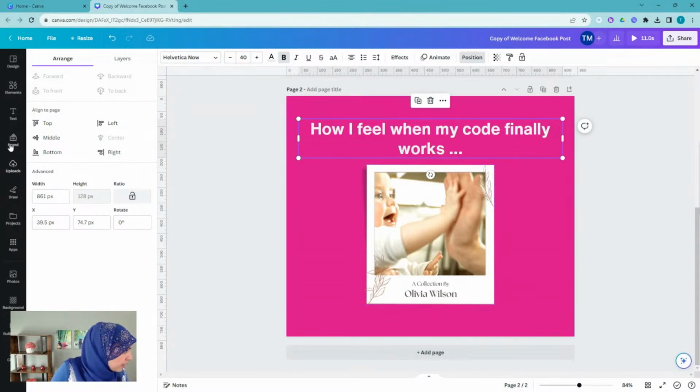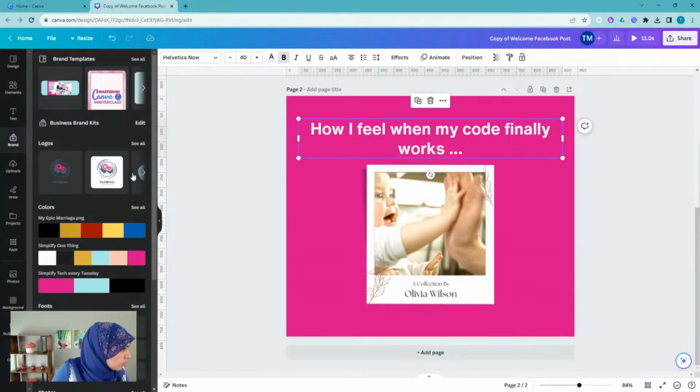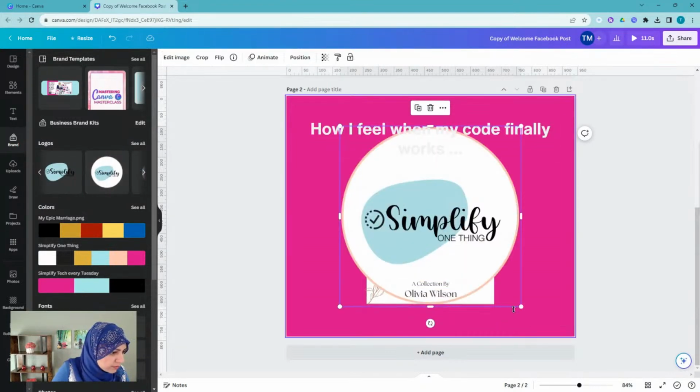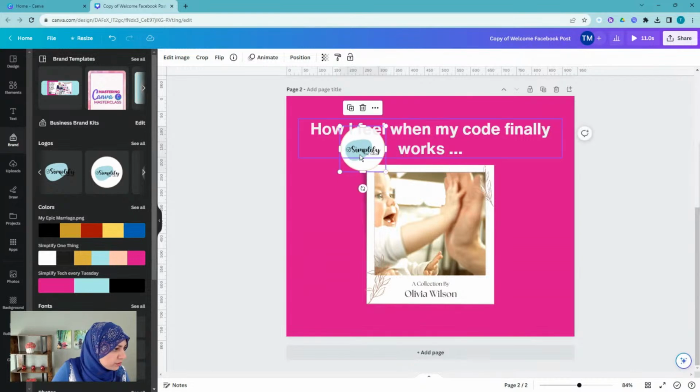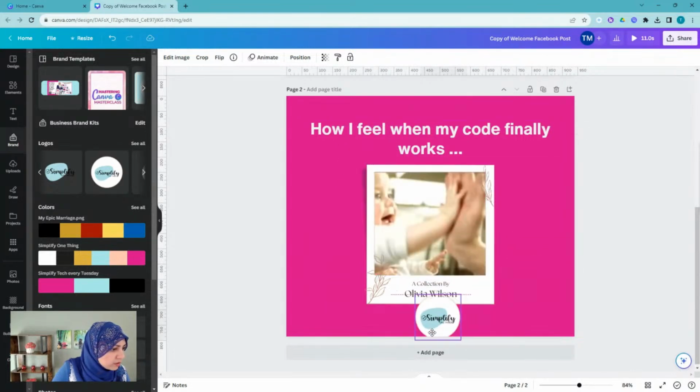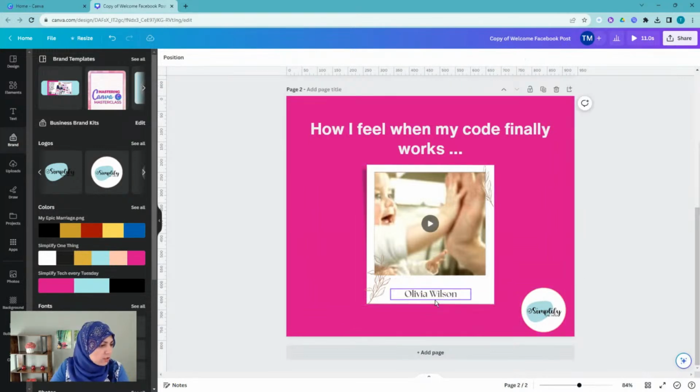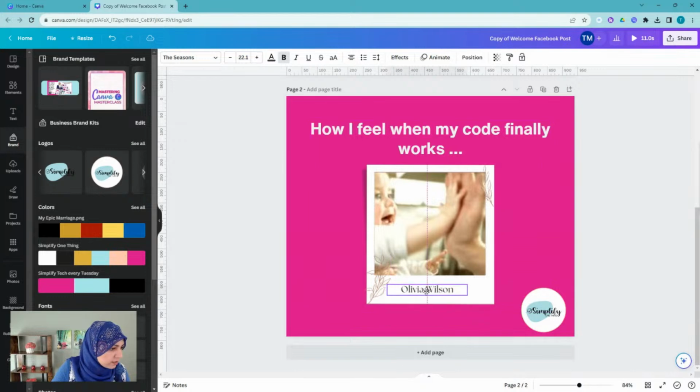Let's go ahead and add our logo to this design. Which one looks good? Oh my gosh, it's huge. I'm going to remove that. And can I add? Yeah, let's do that. Let's add Simplify One Thing, right?